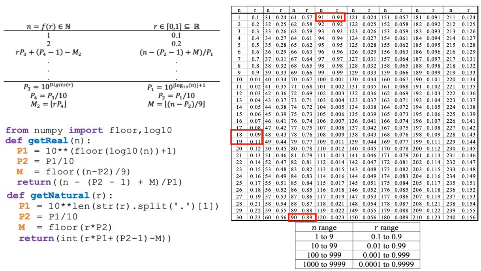So -1 at 90, 0 at 91, and r is 0.89 for n equals 90, which is a difference of 1, and that's where the m is creating that difference. Whereas when n equals 91, r equals 0.91, which has a difference of 0. Whenever entering a new order of magnitude, 9 to 10, 99 to 100, etc., m resets back to 0. And when n reaches the last 9 elements of an order of magnitude, there's going to be no offset.